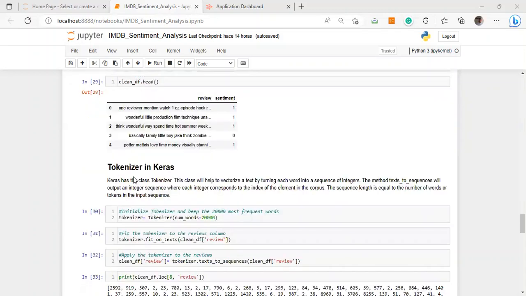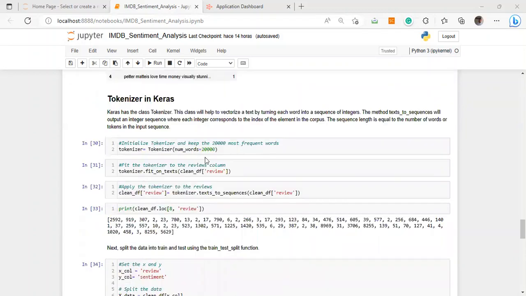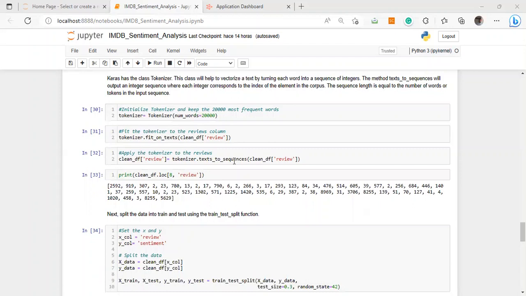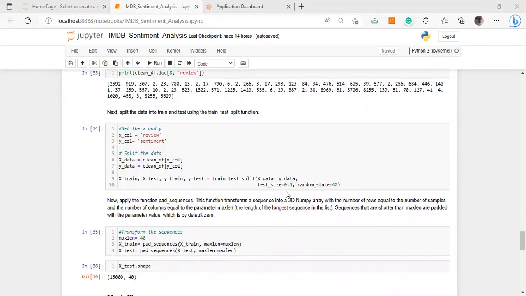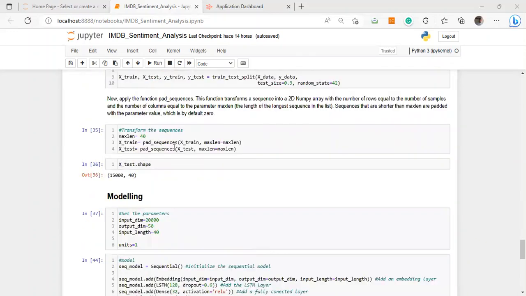Then, with the tokenizer in Keras, I set the number of words to 20,000. That means that I will keep just the 20,000 most frequent words. Then I fed this the reviews and called texts_to_sequences to transform this text into a sequence of integers, as you can see here. Then I used train_test_split and set the test size to 30% of the whole dataset. I used pad_sequences to transform the sequences and set the max length to 40. That means that we will have sequences with a max length of 40 integers.